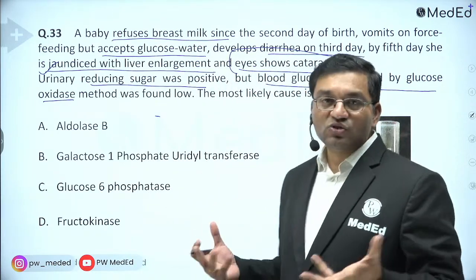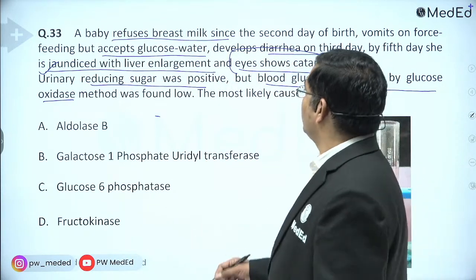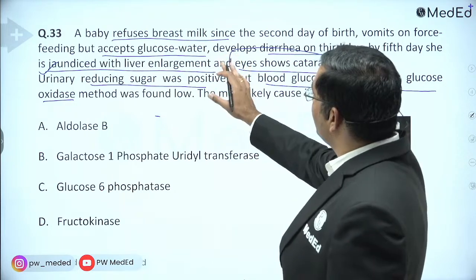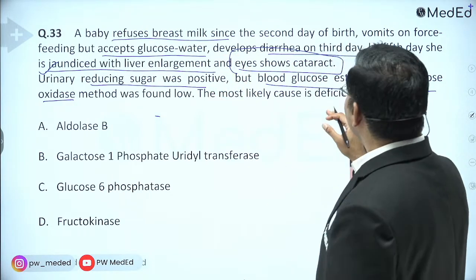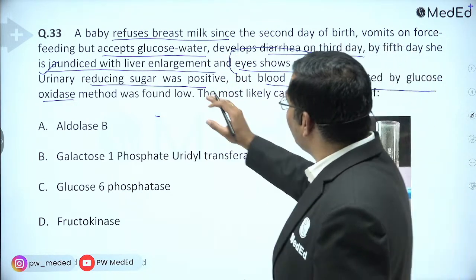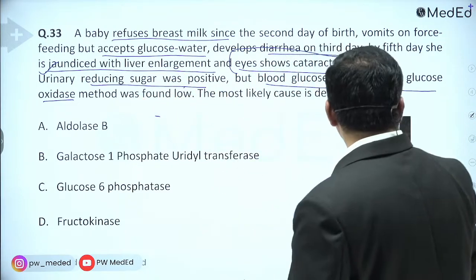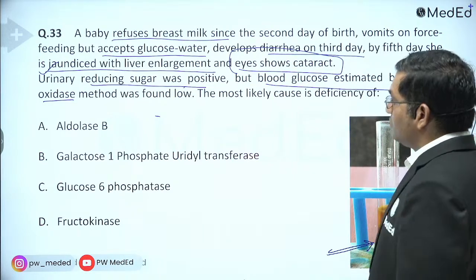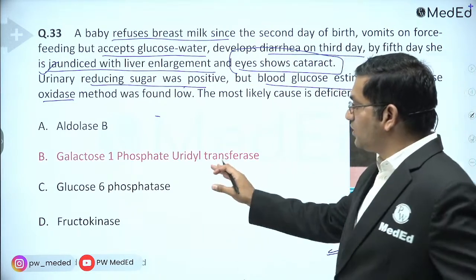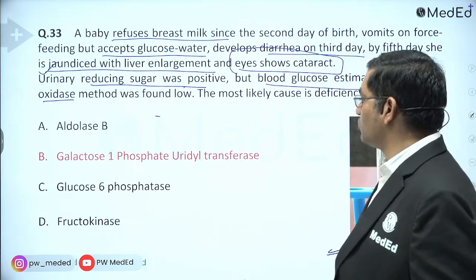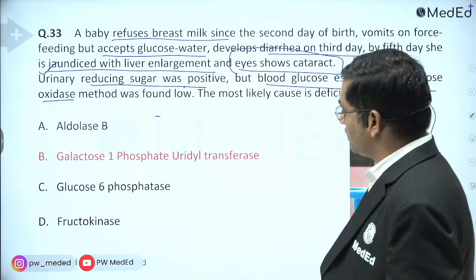Galactose is also a reducing sugar. See the history: refuses the breast milk, jaundice, diarrhea, liver enlargement, urinary reducing sugar positive. This meets the diagnosis of galactosemia, which is due to galactose 1-phosphate uridyl transferase defect.